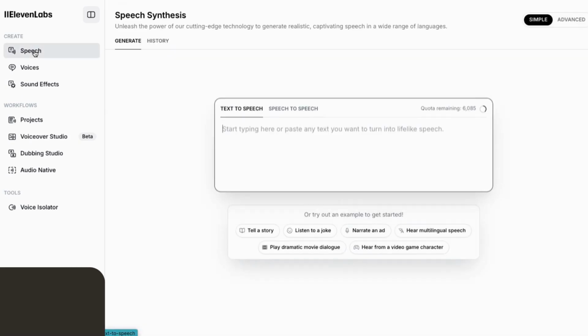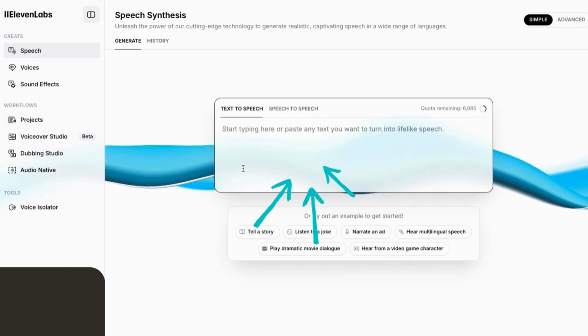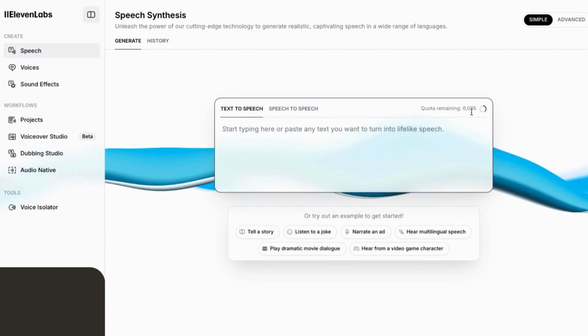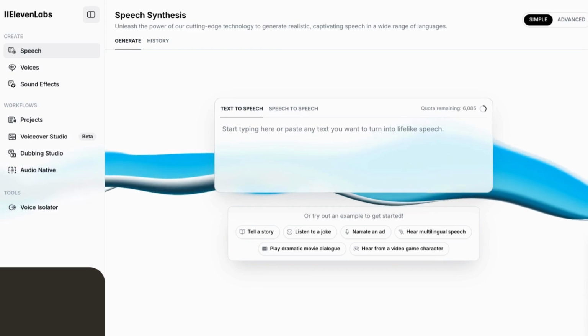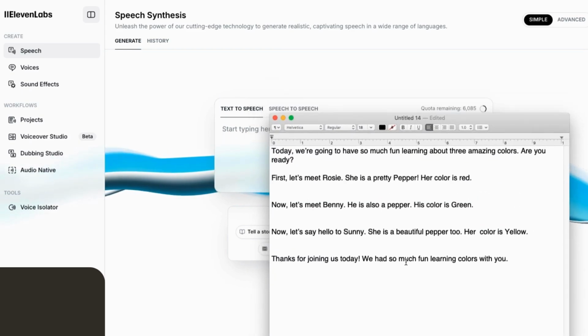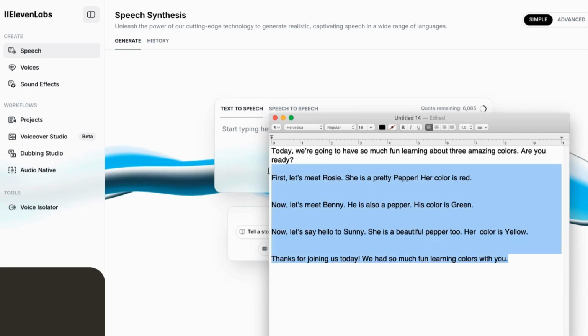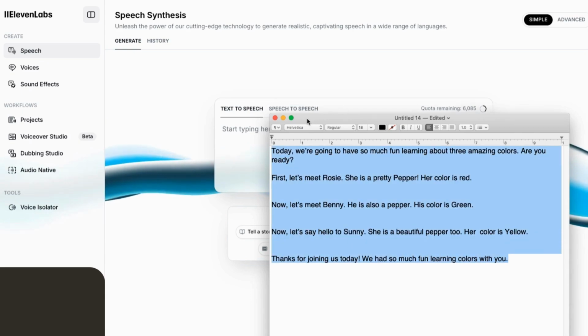So let's go to speech and I'll show you how to use it. The easiest thing to do, if you've never used it before, is leave it on the Simple tab. That's what I'm gonna do. And on text to speech, here is my story script. Since it's very simple, I'm not going to break it down. I'm just going to take the whole thing and put it in here.